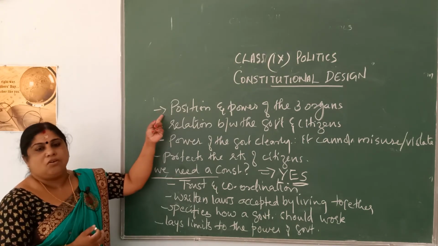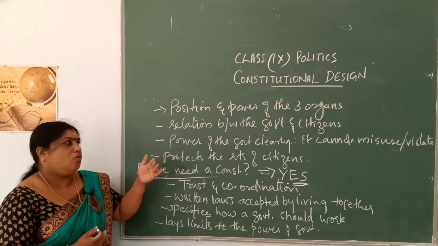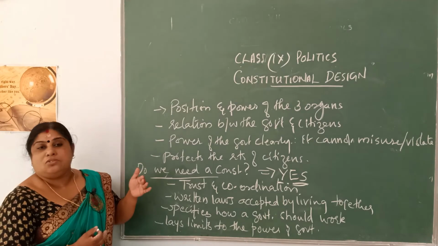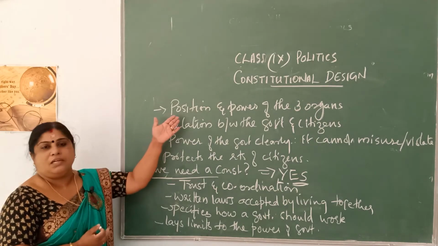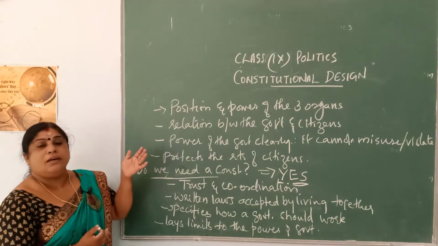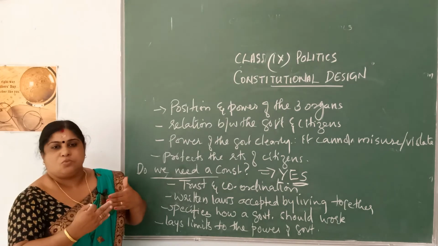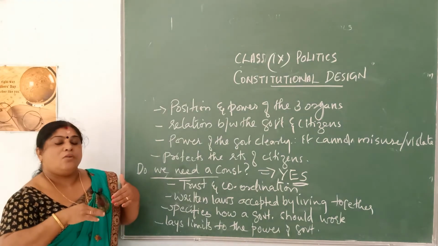Do you know which are the three organs of government? They are the legislature, executive and the judiciary. All powers related to the three organs of government are written and kept in the constitution. It also explains the relation between the government and the citizens. What is the relation between government and the citizens?